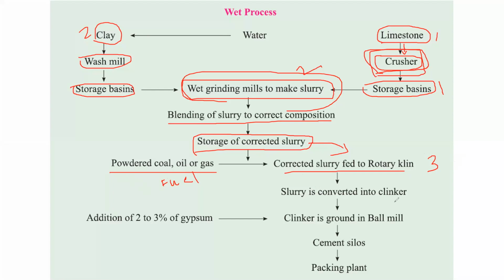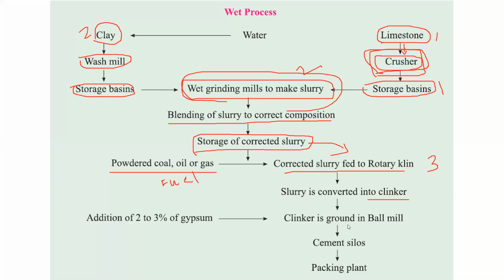Now that slurry is converted into the clinker. So what will happen in the kiln? After burning the slurry, we are adding slurry to the tank, right? We are spraying the slurry onto the hot heavy hanging chain. So remember the process. That slurry is converted into the clinker in the kiln. Now, when that slurry is converted into the clinker,